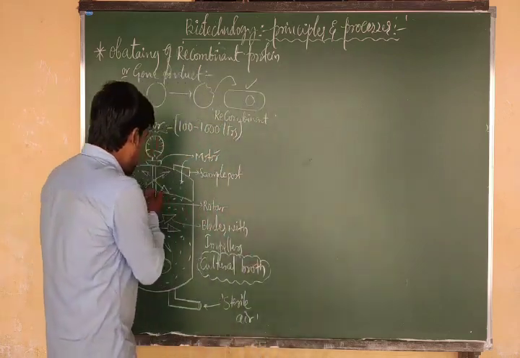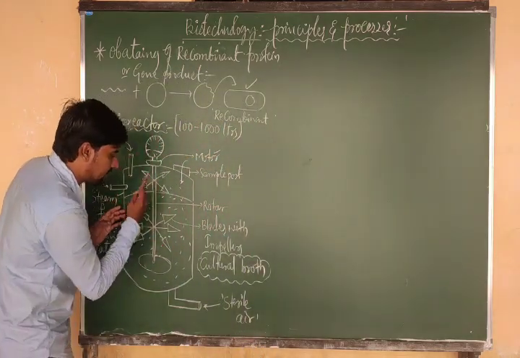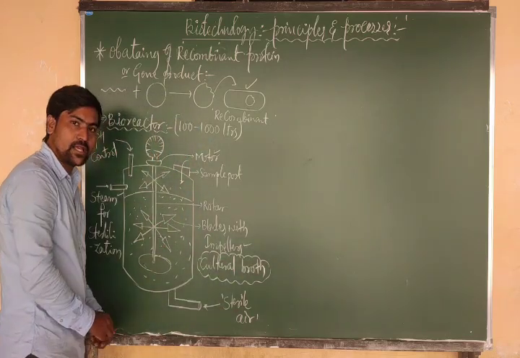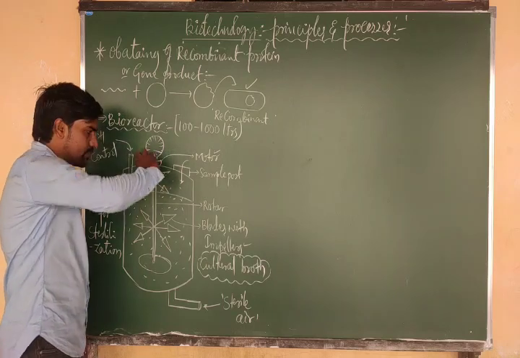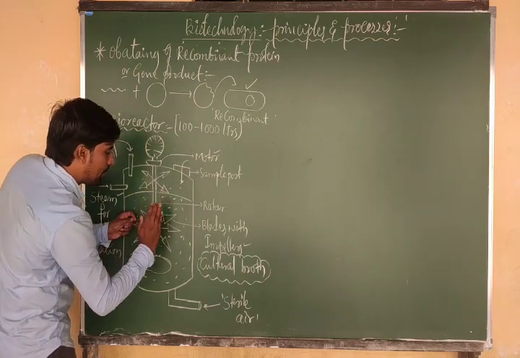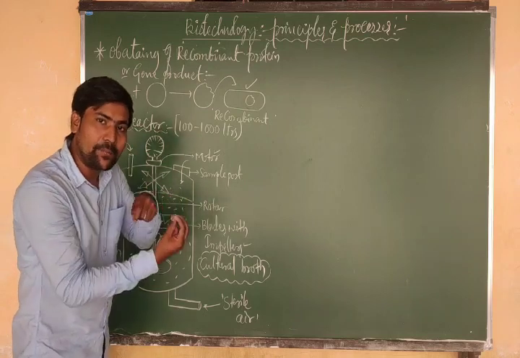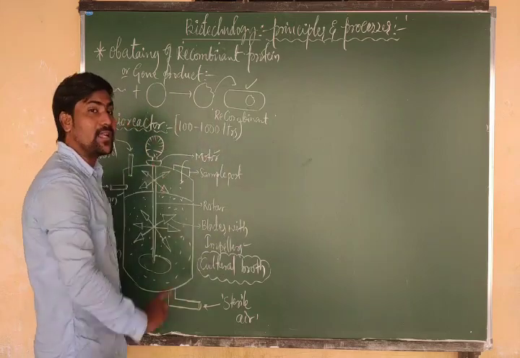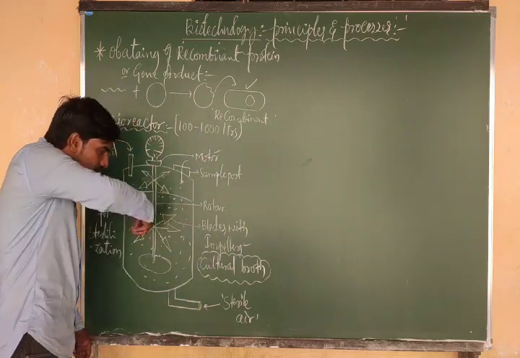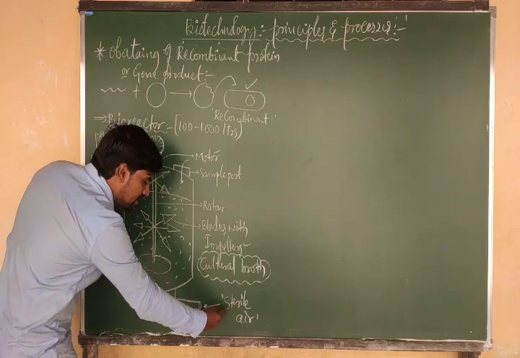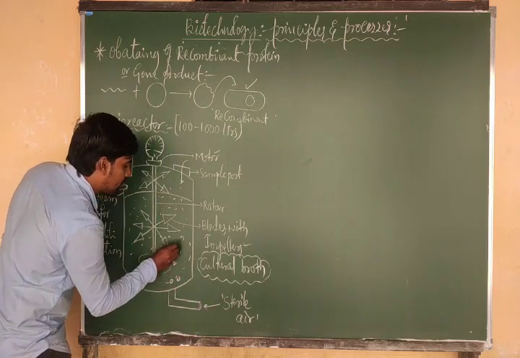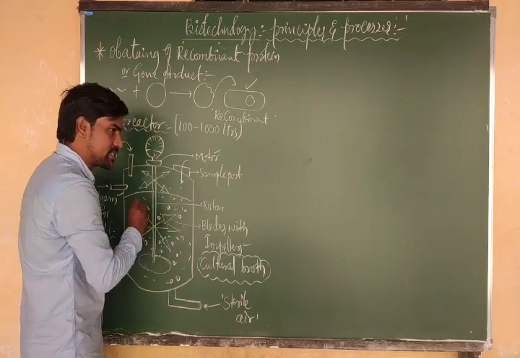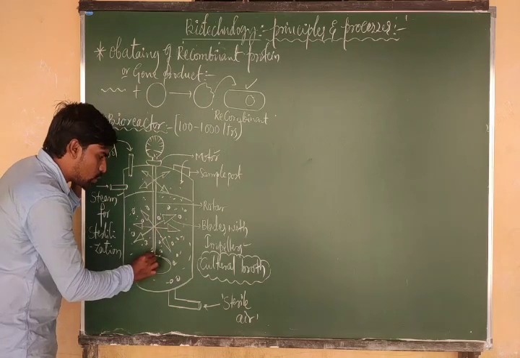But the thing is, we have one shaft, and that is connected with the blades and impellers. So all of these are the impellers. When the motor starts working, the rotor slowly rotates, then the blades rotate internally. When the blades rotate internally, the culture broth is mixed with the bacteria. That means bacteria are mixed properly. In the same way, sterile air is also mixed. That means oxygen is supplied throughout the tank by the mixing process. So for that we have this rotor with the blades.